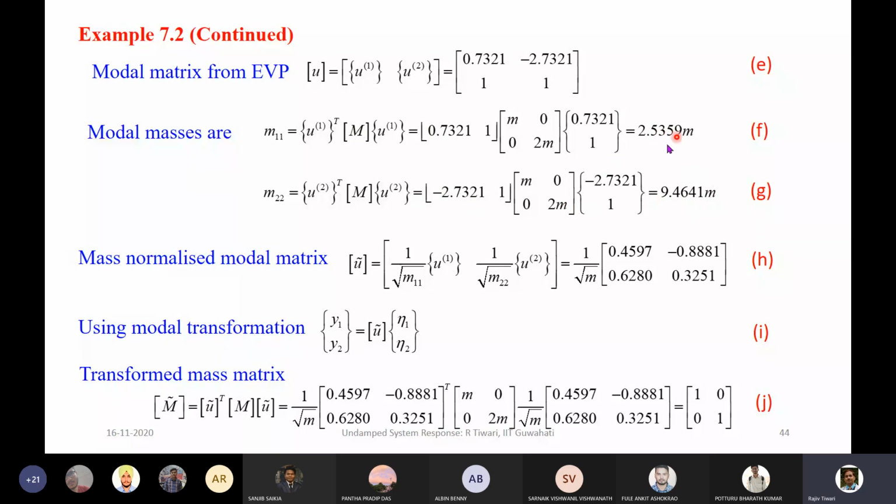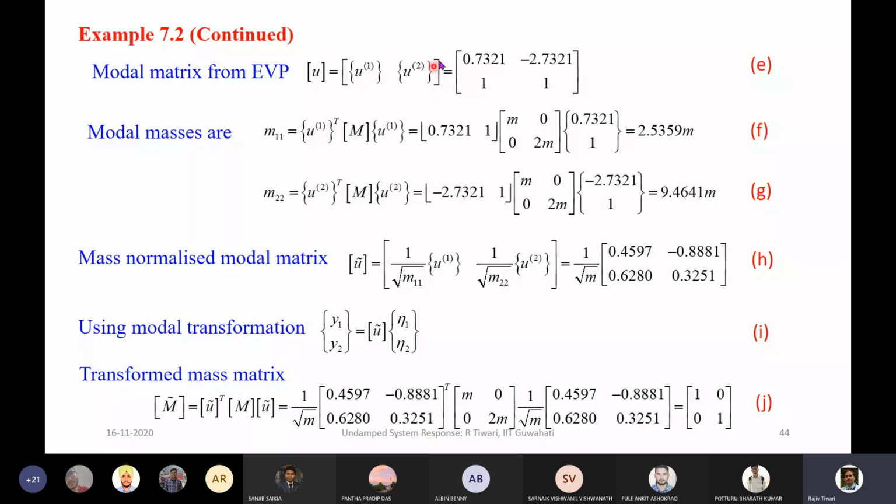As we know, if we pre-multiply the whole U matrix with the mass matrix and the transpose of U, we get the diagonal elements. The off-diagonal terms will be 0 here, and these diagonal terms are called modal masses.